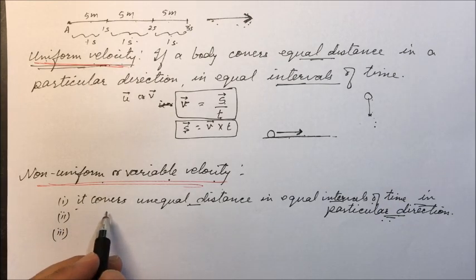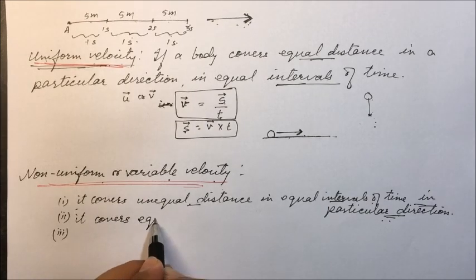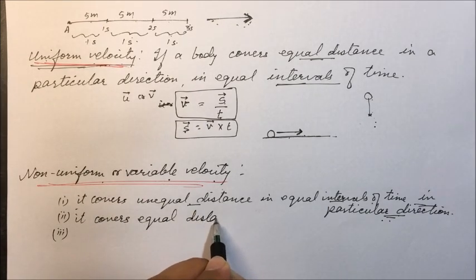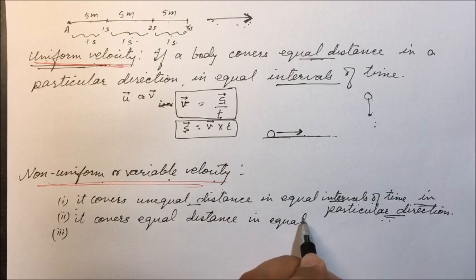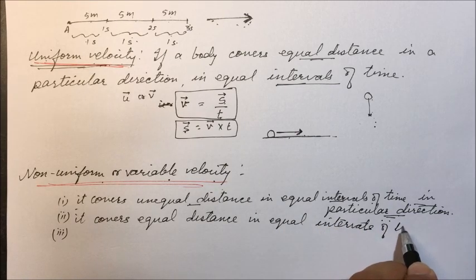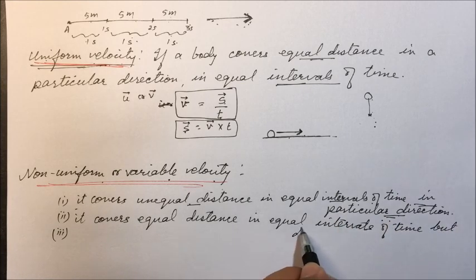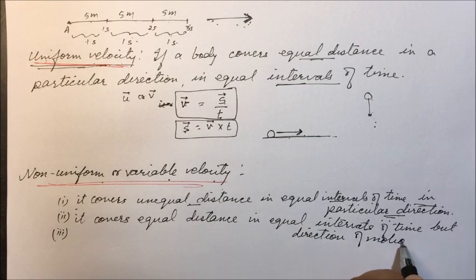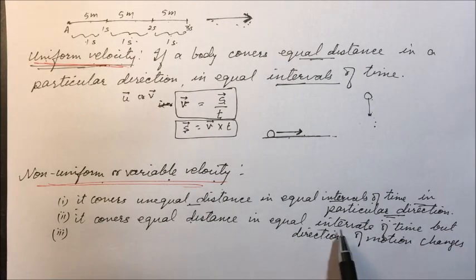Second case, it covers equal distance in equal intervals of time, but its direction of motion changes. So in the second case, equal distance is covered in equal intervals of time, but the direction is changing.